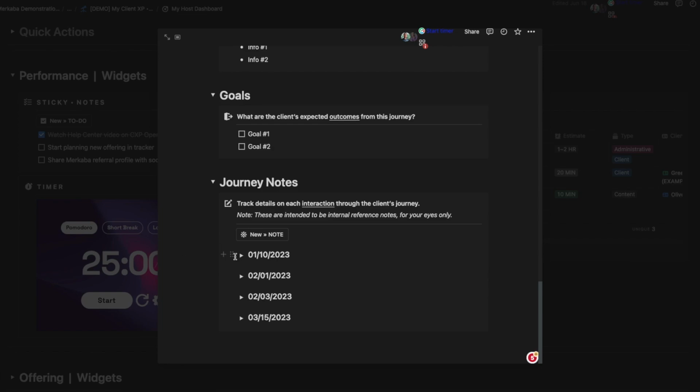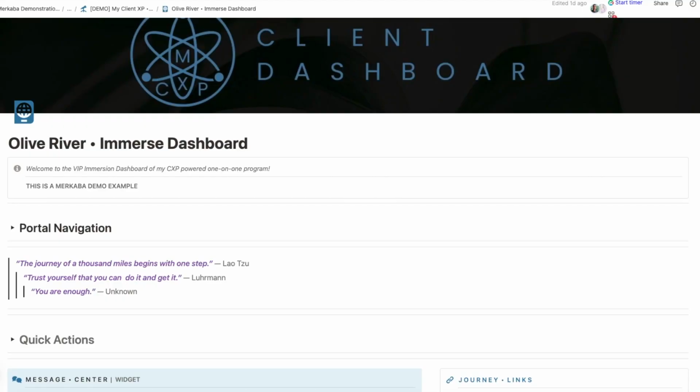For example, the journey notes here are your own quick jot downs of everything that has transpired between you and the client. So if the client comes back asking why a project was not complete, you can reply back showing them the task that you have sent to them, or the communication that you have reached out to them and messaged them about, or any mishaps on why something is behind.